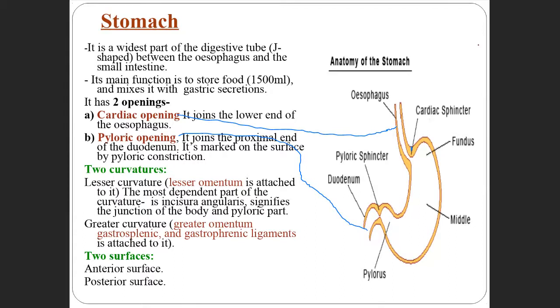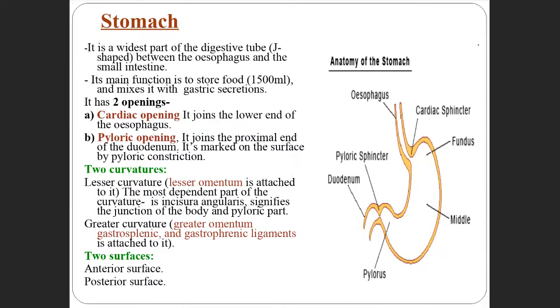So it starts from here. Okay. The pyloric opening joins the proximal part of the duodenum. So this part is the duodenum here, and the proximal part is the upper part of the duodenum. It is marked on the surface by the pyloric constriction. So just remember the openings of the stomach, from where they start.